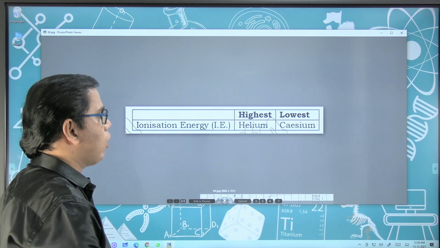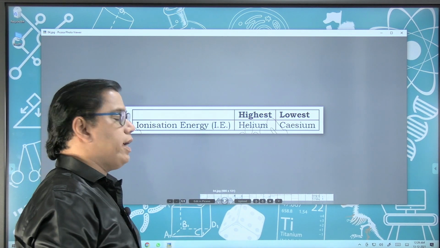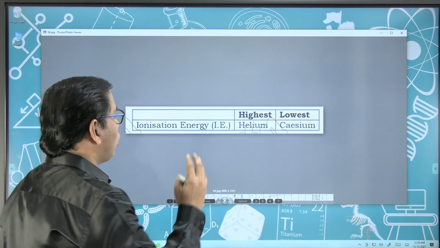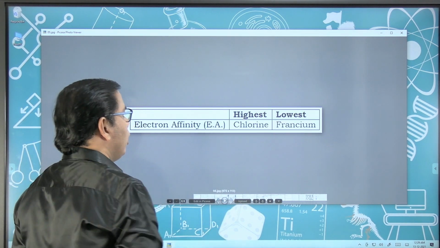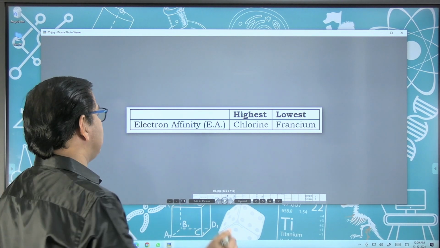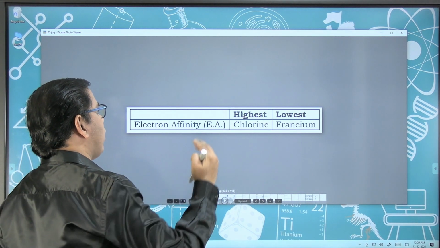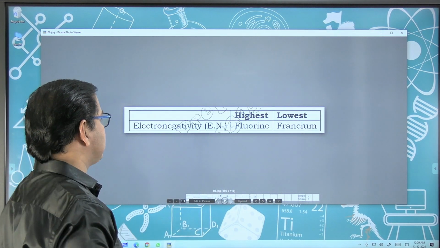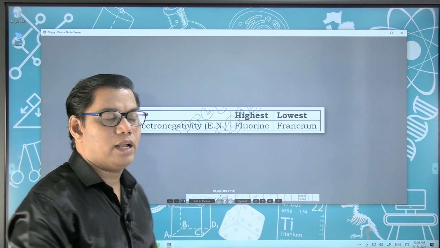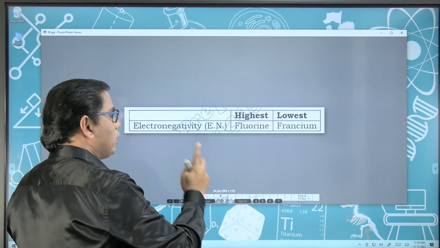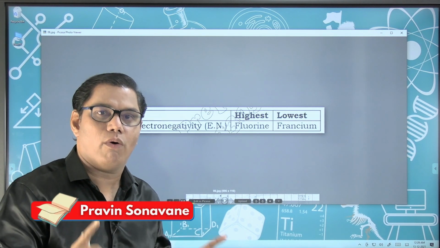Now one of the sure short questions is ionization energy. In the periodic table you have 118 elements. Which is the element which has the highest ionization energy and the element which has the lowest ionization energy? And the same thing for electron affinity: which element has the highest electron affinity and which one has the lowest? And the same thing for electronegativity. Before going to your examination, please make sure that you know the names of these elements. Otherwise you are going to regret it later on.